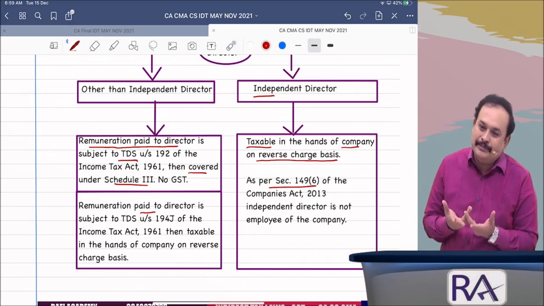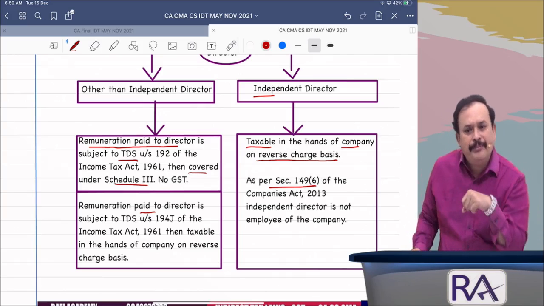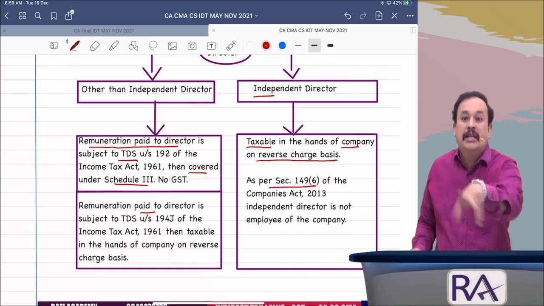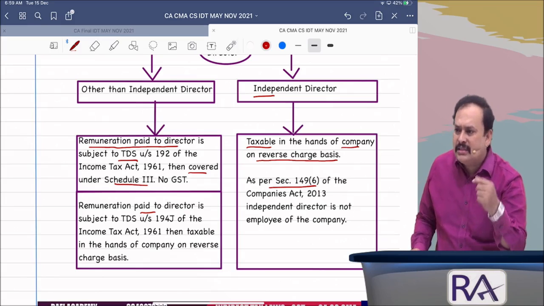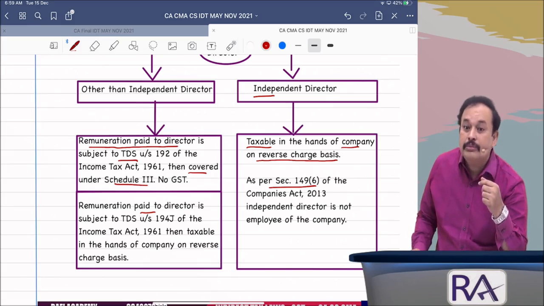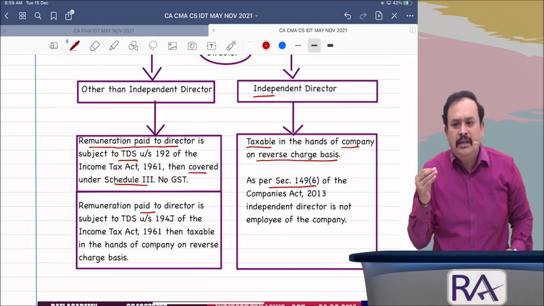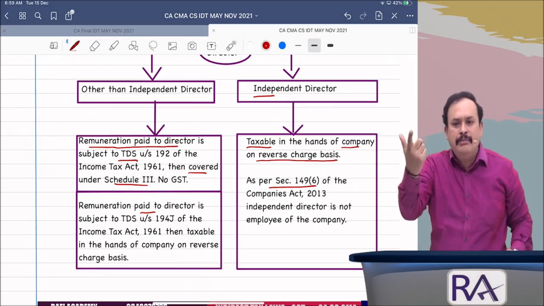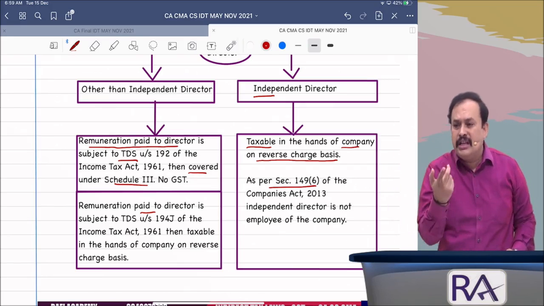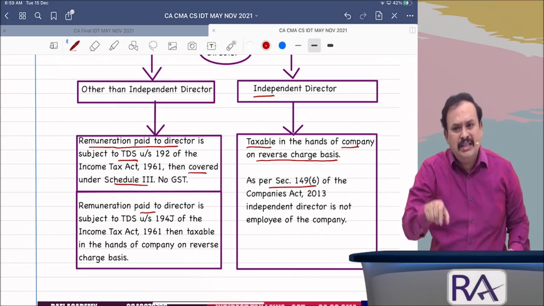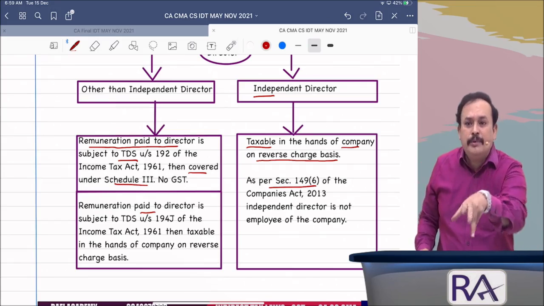When you talk about a whole-time director, is he an employee of the company? Yes, obviously, then only he is called a whole-time director. If such a whole-time director draws remuneration, whatever he draws, does it come under 192? Yes, sir. I may not be repeating again. A whole-time director must be an employee of the company. Then only we call him a whole-time director. Whatever consideration, remuneration, commission, or whatever it may be called, that such a whole-time director draws from the company is subject to section 192 of the Income Tax Act. Salary is subject to 192.